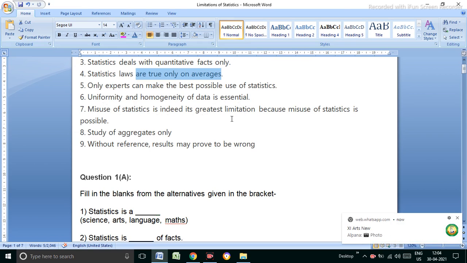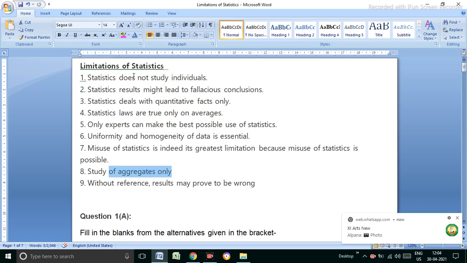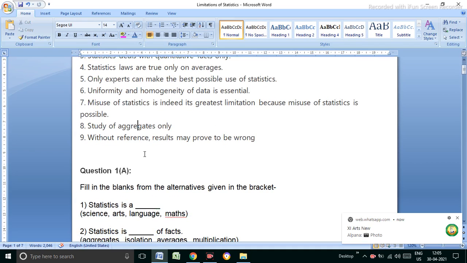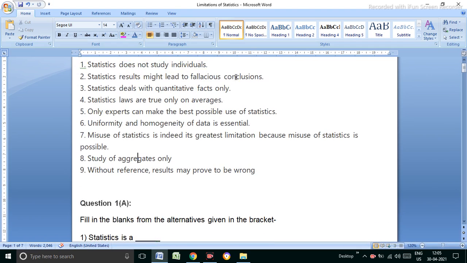Misuse of statistics: misuse can be done by a person. It studies aggregate facts only. In the first part both are the same: it does not study individual, it studies only aggregate. Without reference, the result may be proved wrong or right. It might be miscommunication, or it may be a false conclusion, because the result depends on an average basis.